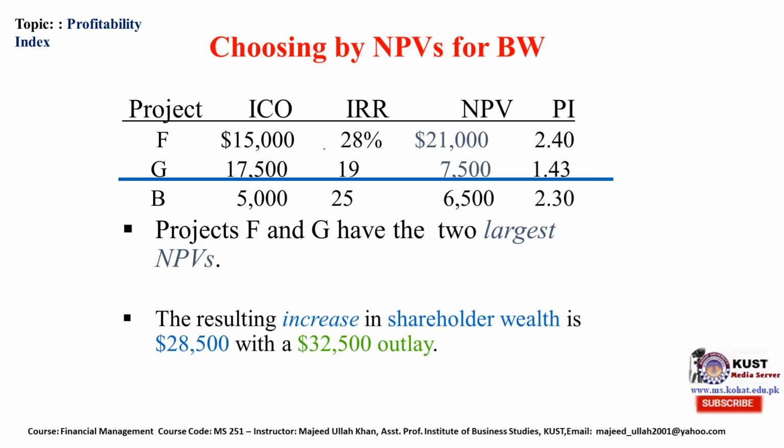Now choosing by NPV, we will first pick F and G. The initial cash outlays are 15,000 and 17,500, which become 32,500. We will limit it there. So the NPVs are 21,000 and 27,500. Projects F and G have the largest NPVs. We will pick these two. But the resulting increase in shareholder wealth is 28,500 with 32,500 outlay.